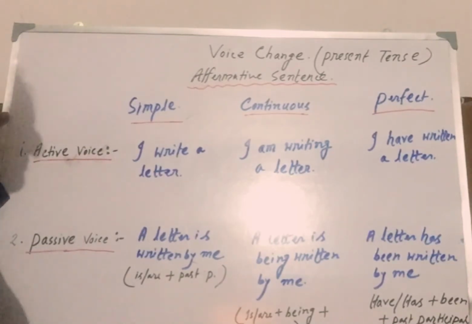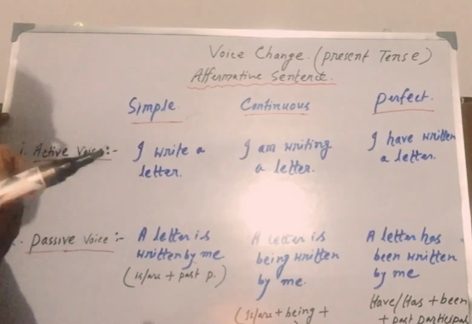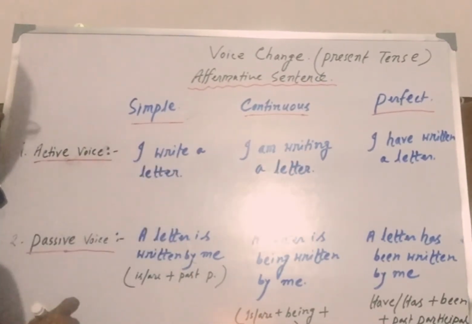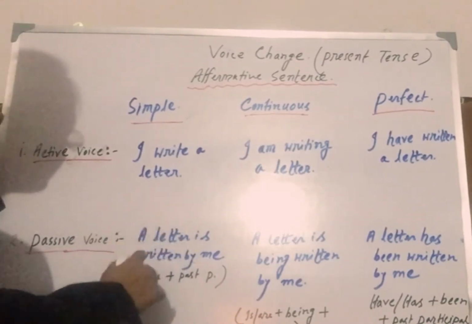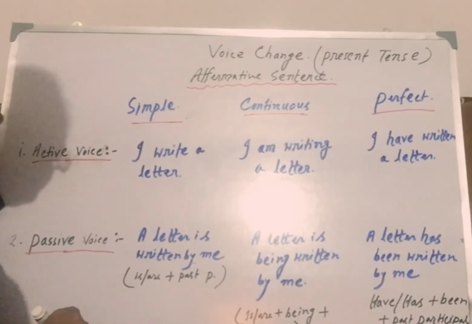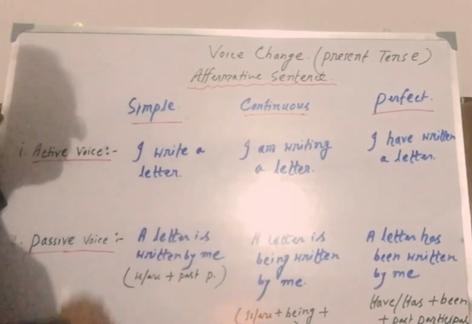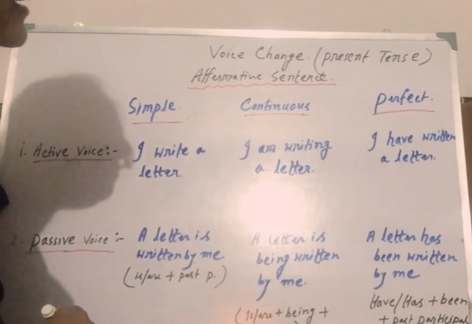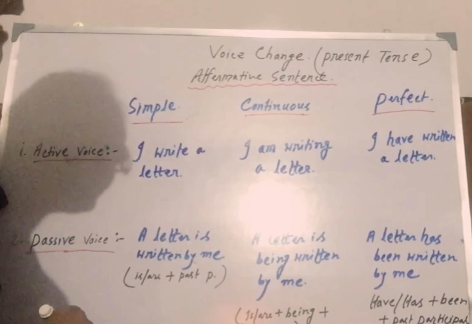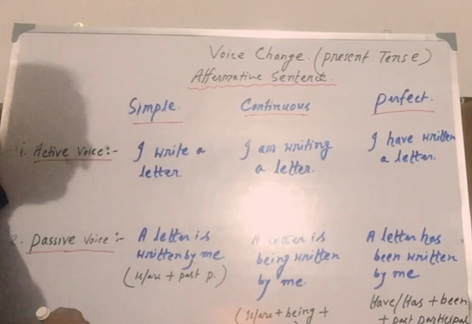Clear? So just let me repeat it very briefly. I write a letter, active voice, passive voice. A letter is written by me. Clear? I am writing a letter, active voice. What is passive voice? A letter is being written by me. I have written a letter, active voice. What is passive voice? A letter has been written by me. Clear?